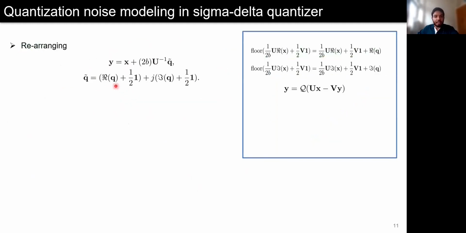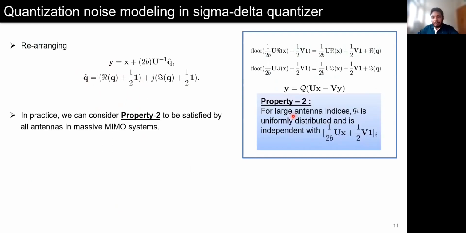Using this derivation, we can express the operation of the spatial sigma-delta quantizer like this, where this is the effective noise term. For massive MIMO systems with a large number of antennas, this property is satisfied by most of the antennas. Therefore, we can assume that this property is satisfied by all antennas without making much error.